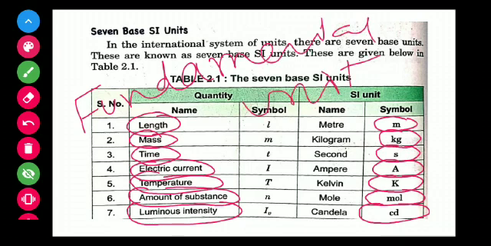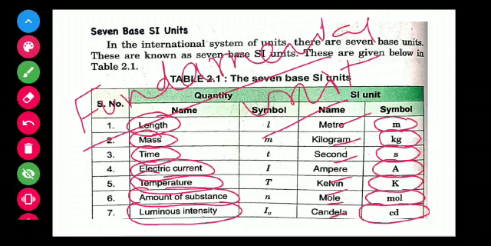There are 2 types of units. One is fundamental units and the second is derived units. These 7 units are known as fundamental units, and with the help of these units we make other units, and those units are known as derived units.